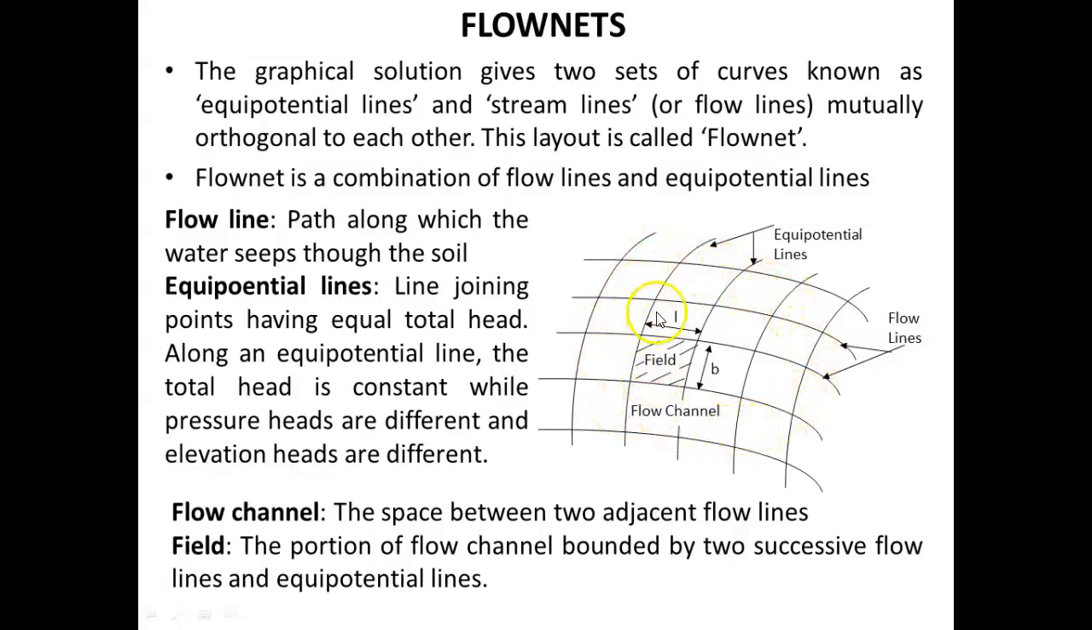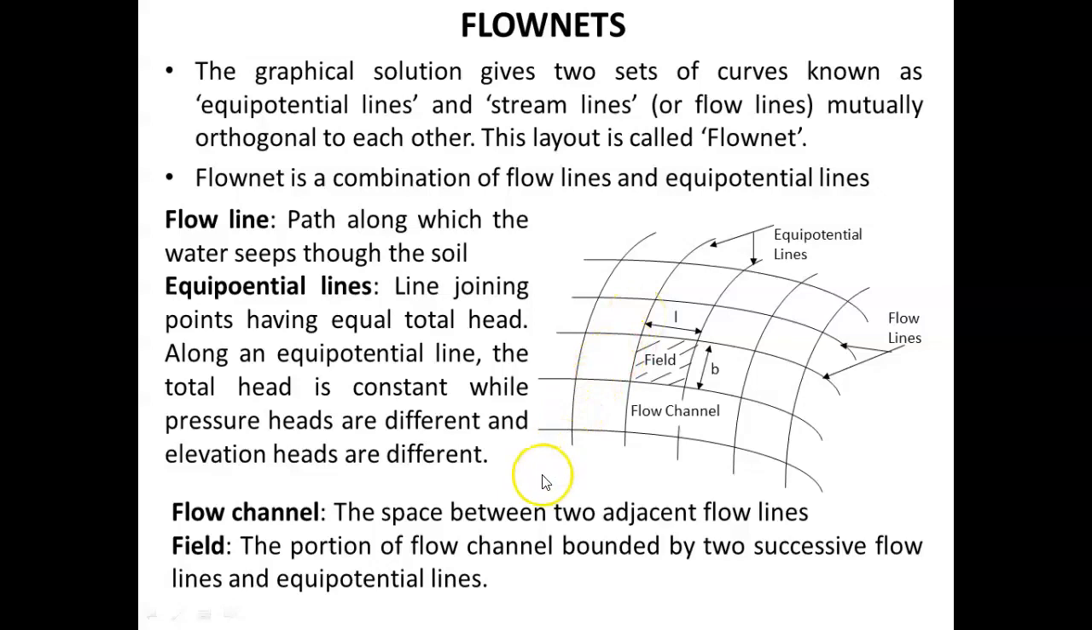Flow net is a combination of flow lines and equipotential lines. So what is flow line? It is the path along which the water seeps through the soil. Equipotential lines are the lines joining the points having equal total head. So along an equipotential line, the total head is always constant, while the pressure head and elevation heads will vary.